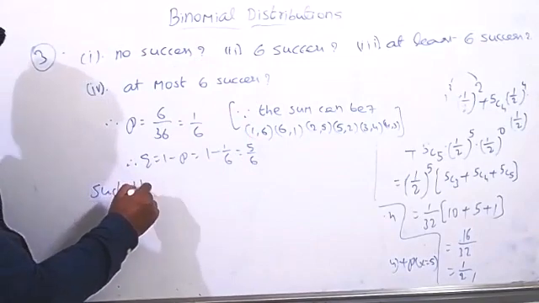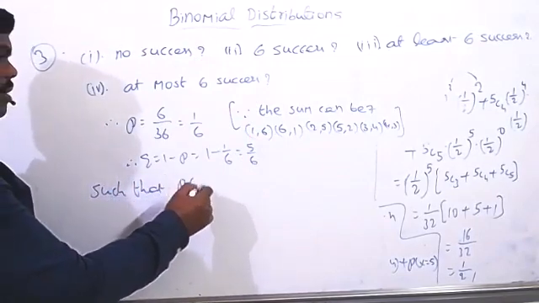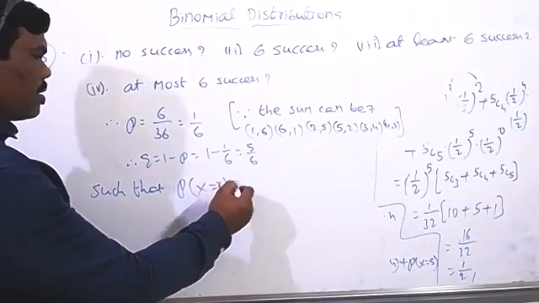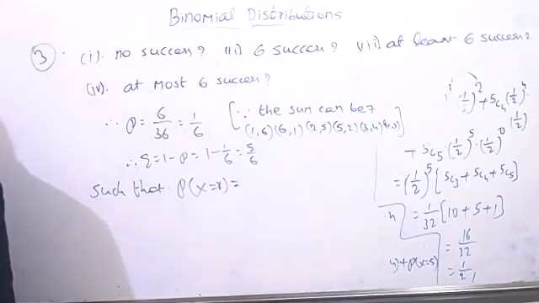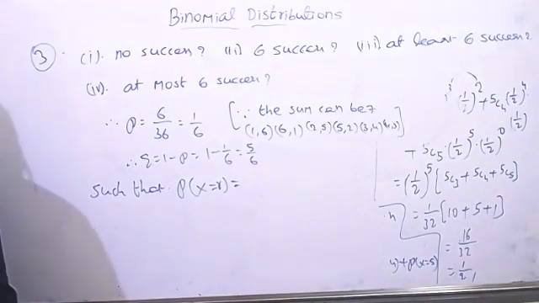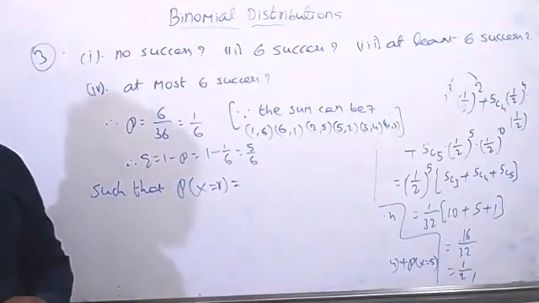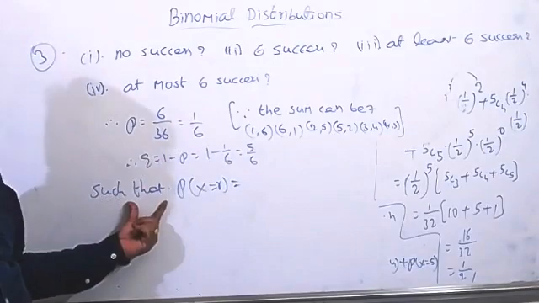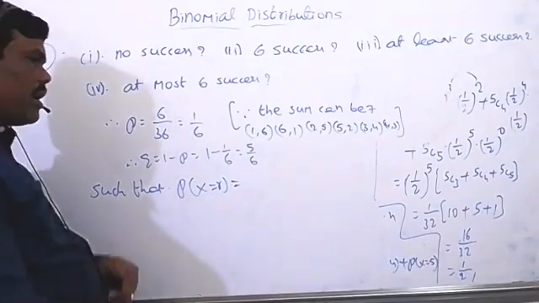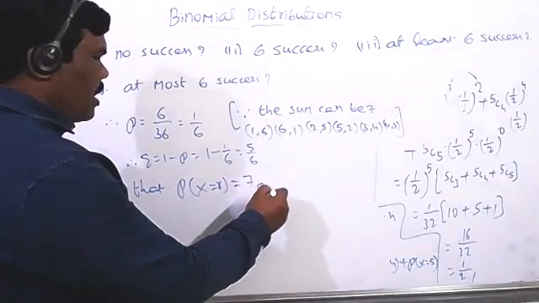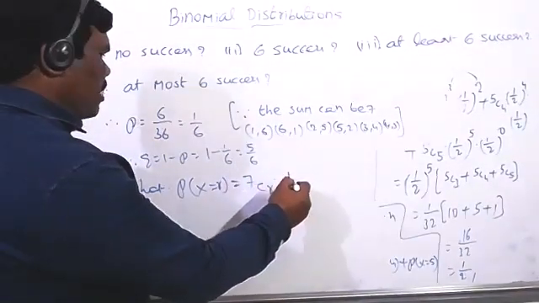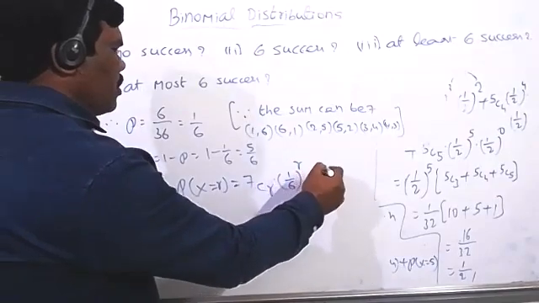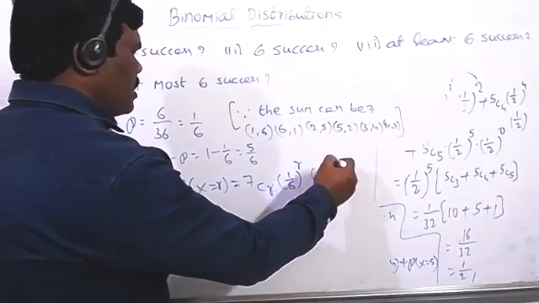Such that you can write the formula first now: probability of x equal to r is equal to 7cr into 1 by 6 whole power r into 5 by 6 whole power 7 minus r.